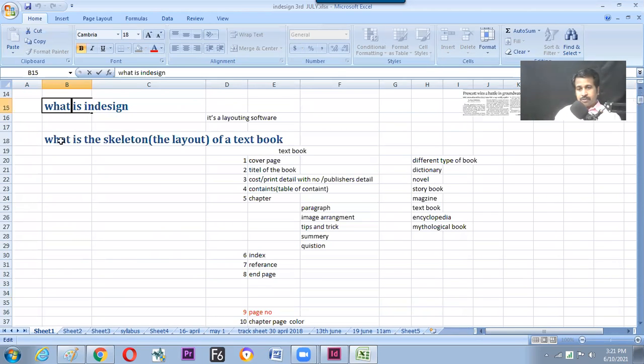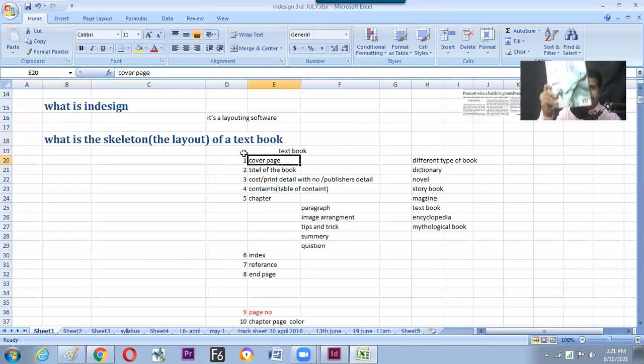So now switching to the skeleton of a book. If you start any book or if you see the inside of a book, every book does have a cover page, right? This is a common factor in all books, the cover page. And the back page is also common in all books, except for the title of the book. So in the very first page, you can find the title. The appearance of the book will be in reverse way, but I mean to say that this is what is there in all books.